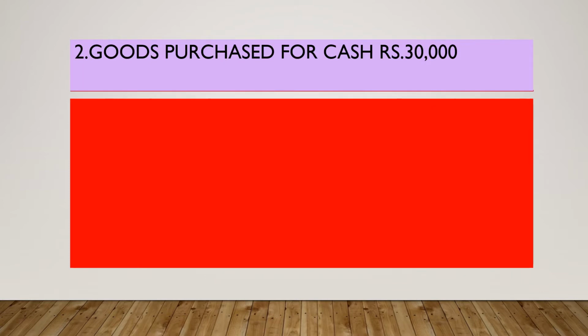Second transaction is goods purchased for cash rupees 30,000. Now let us see the journal entry. First one is purchase account debit to cash account credit 30,000. See, purchases account: if you treat this as an expense, you can debit it. If you treat this as an asset, goods are coming in, then also you can debit it. And similarly, cash is an asset which is going out, so we need to credit it. And the explanation is as follows.